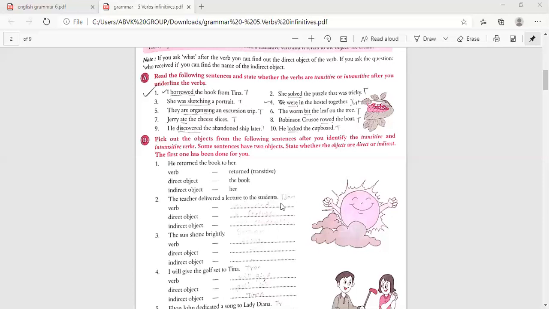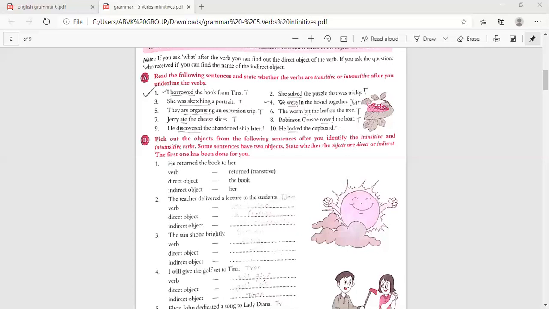The next one is third. The sun shone brightly. Verb, that is shone. And direct object, no object. Indirect, nothing. So only shone. That is intransitive verb. And no direct object. So no indirect object. So that's why it is an intransitive verb.